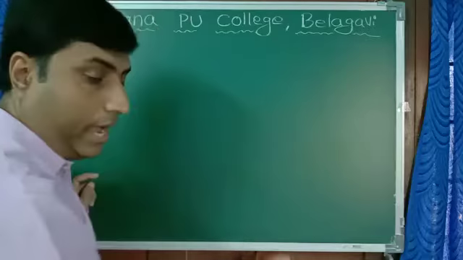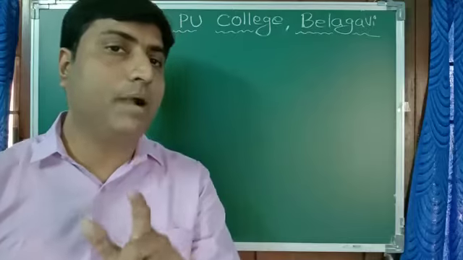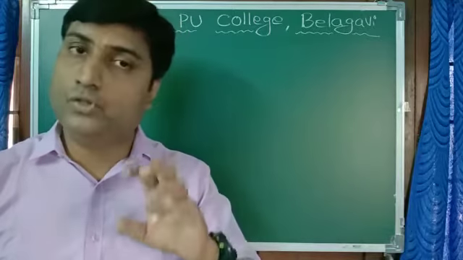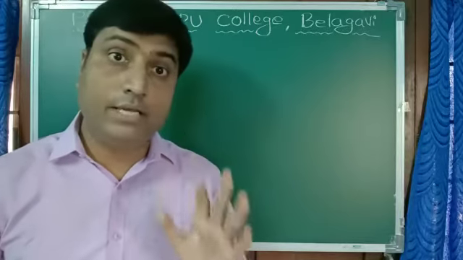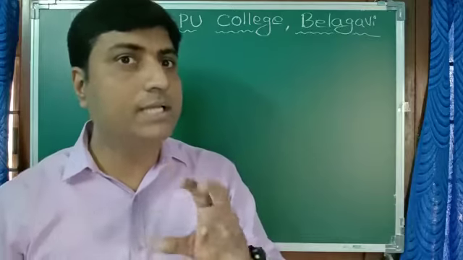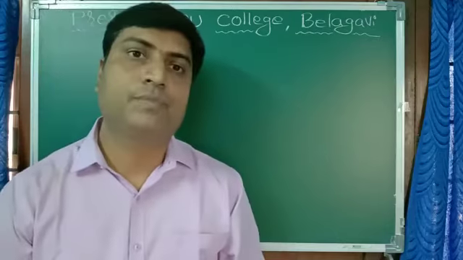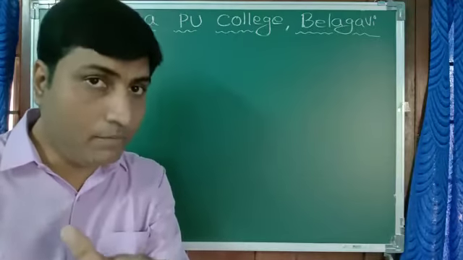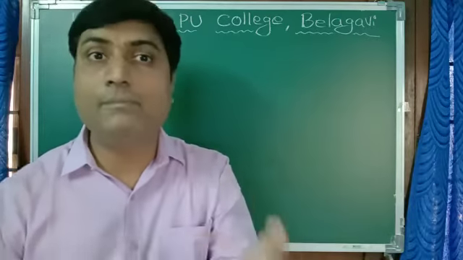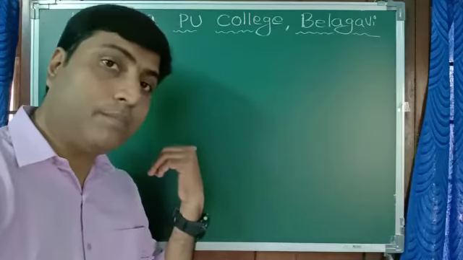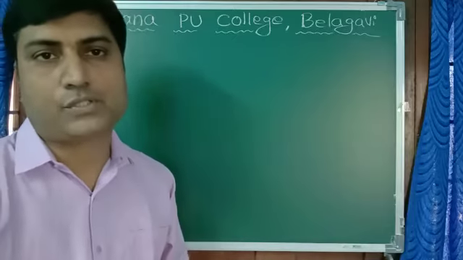So now you have a clear idea how gymnosperm and angiosperm are differentiated. Point number one: in angiosperm, the seed is covered. In gymnosperm, the seed is naked. In angiosperm, why is the seed covered? Because the seed is covered by fruit. In gymnosperm, no formation of fruit, so the seed is naked. In case of angiosperm, flower is formed. Since flower is there, angiosperm is also called flowering plant. And in case of gymnosperm, instead of flower, cones are formed, and cones help them in the process of reproduction.